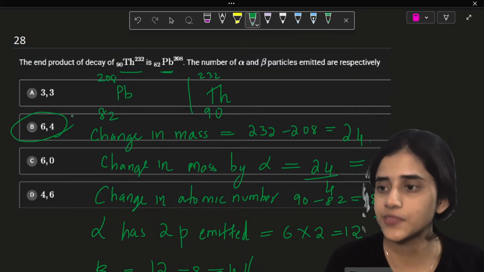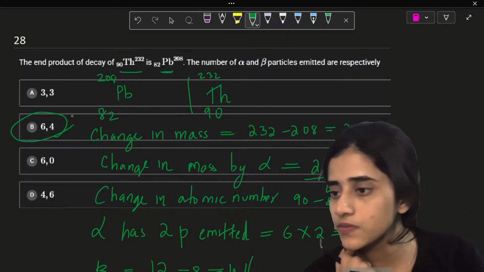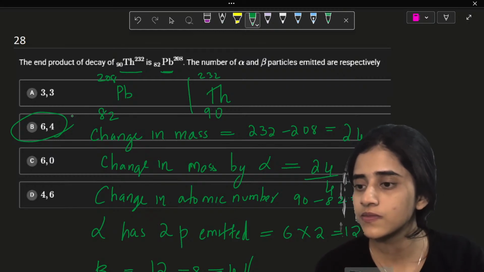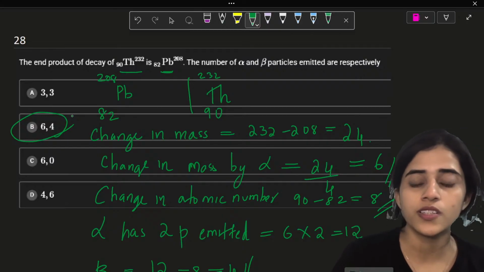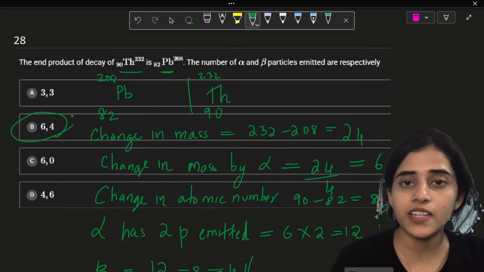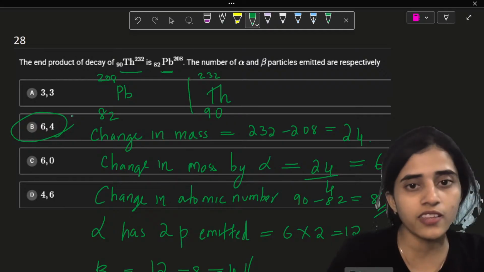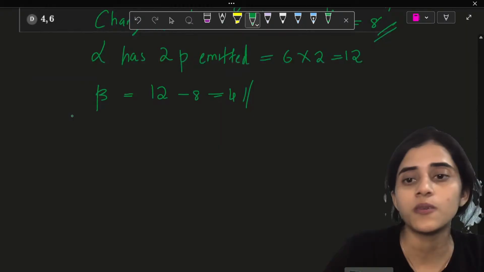Are you all getting it? Can you quickly let me know? Okay. 6 and 4. There are 6 alpha particles, and 6 alpha particles take away how many protons? 6 into 2, 12 protons. But 12 protons are not there in the nucleus. So it has to have 4 beta emissions as well for the 4 protons.